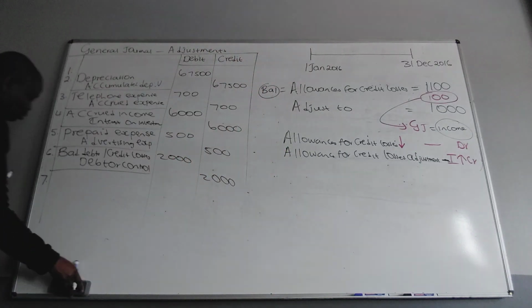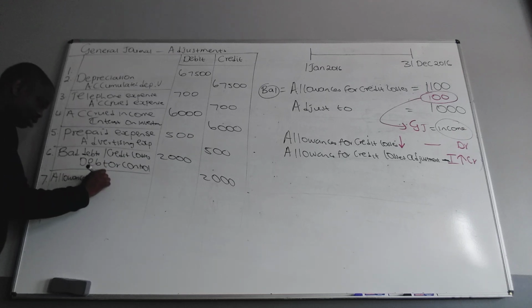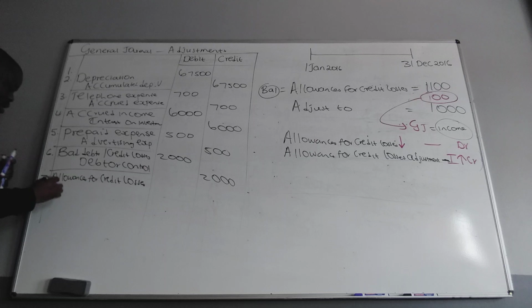So I'm going to start with allowance for credit losses, and I'm going to put 100.